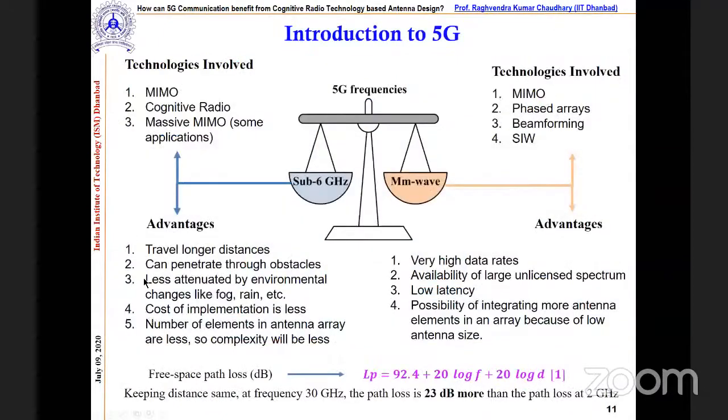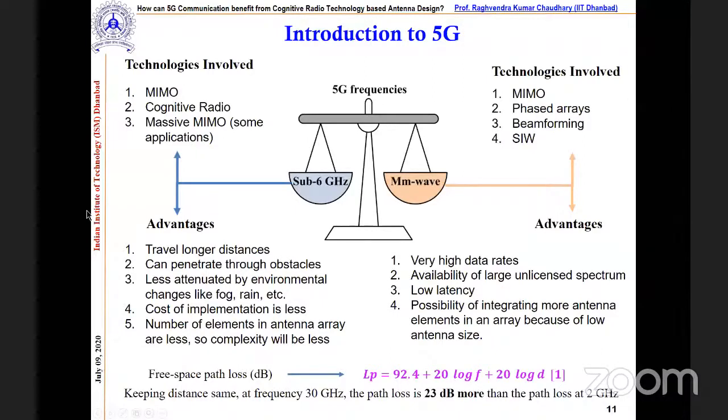So let me clear up these things about 5G, particularly for the sub 6 gigahertz and the millimeter wave. First, let us talk about the technology involved in the sub 6 gigahertz. The first is MIMO, the second is cognitive radio, and the third is massive MIMO in some applications.